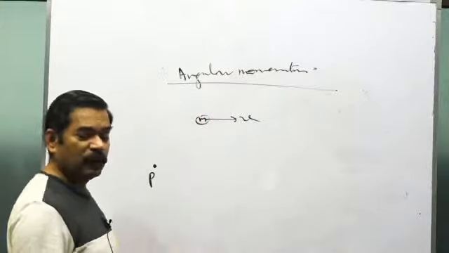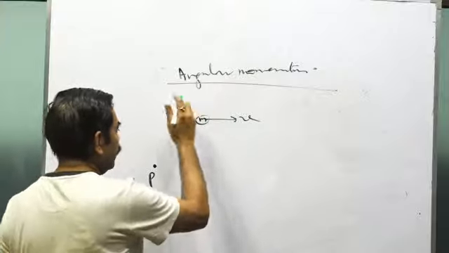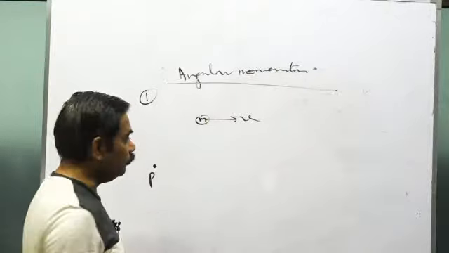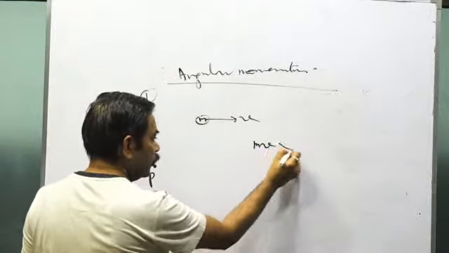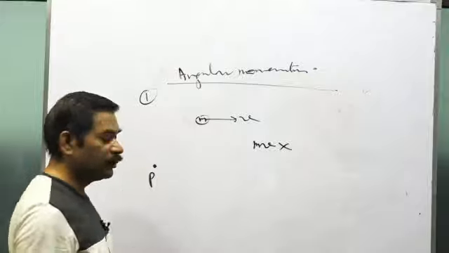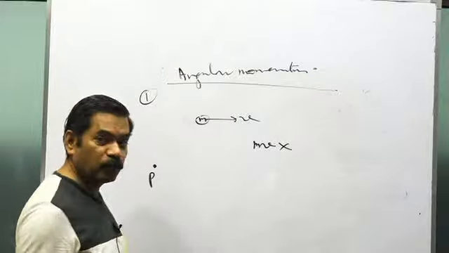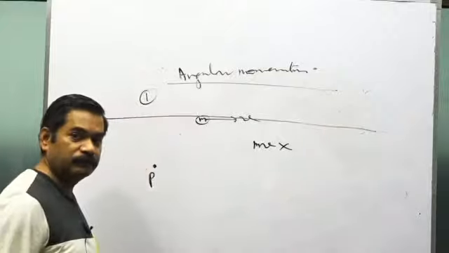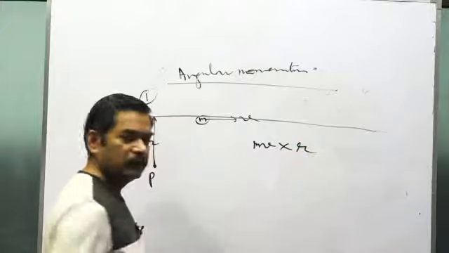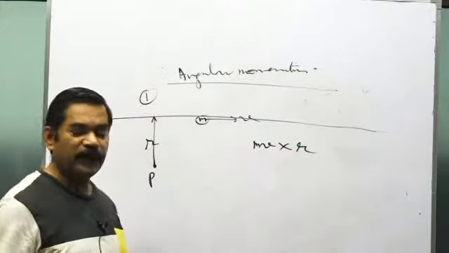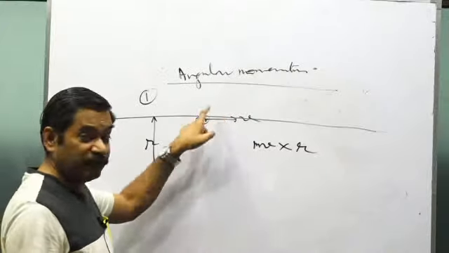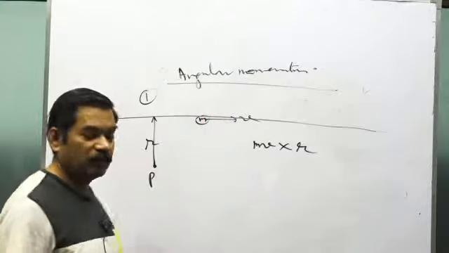So now see, I tell you how to calculate the angular momentum of a particle. This is the first case, and I'm telling you only how to calculate the magnitude. It will be momentum p into what? The perpendicular distance of the line of action of the momentum from the point about which you want to calculate. I want to calculate about P. So this is the line of action of the momentum. Draw a perpendicular, this is r. So this is mv into r, where r is the magnitude of the perpendicular distance. It is about the particle. Whenever you want to calculate the angular momentum of a particle about some point, this is the way.